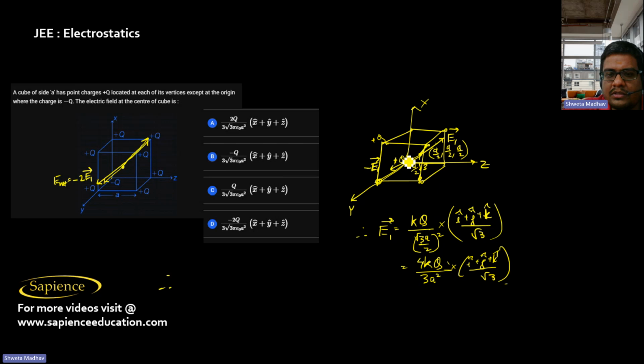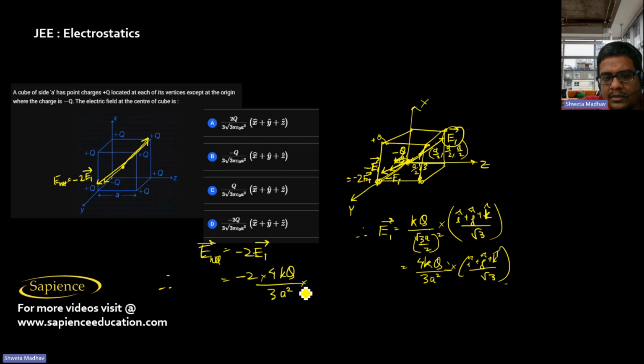Now instead of plus q, if I keep a minus q charge, this electric field E1 will be reversed. So this will come minus of E1 again. Now these two electric fields, if I add them, I will get minus of 2 E1. So the net electric field which we will get in this case will be minus of 2 into this 4kq by 3a square into i cap plus j cap plus k cap by root 3.